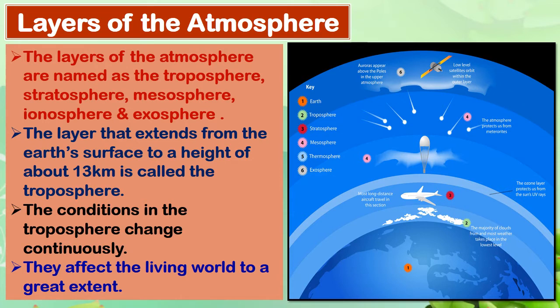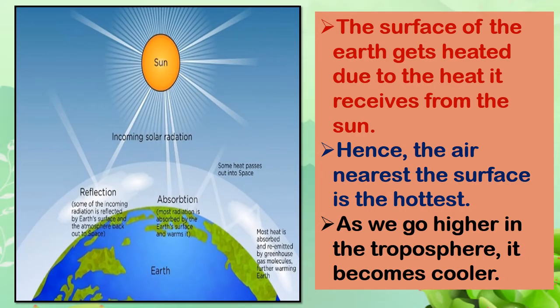In this layer of the atmosphere we find all the weather conditions, and they affect the living world to a great extent. The surface of the earth gets heated due to the heat it receives from the sun. Hence the air very close to the surface of the earth is very hot. It is the hottest, but as we go higher away from the surface into the troposphere, it becomes cooler and cooler.